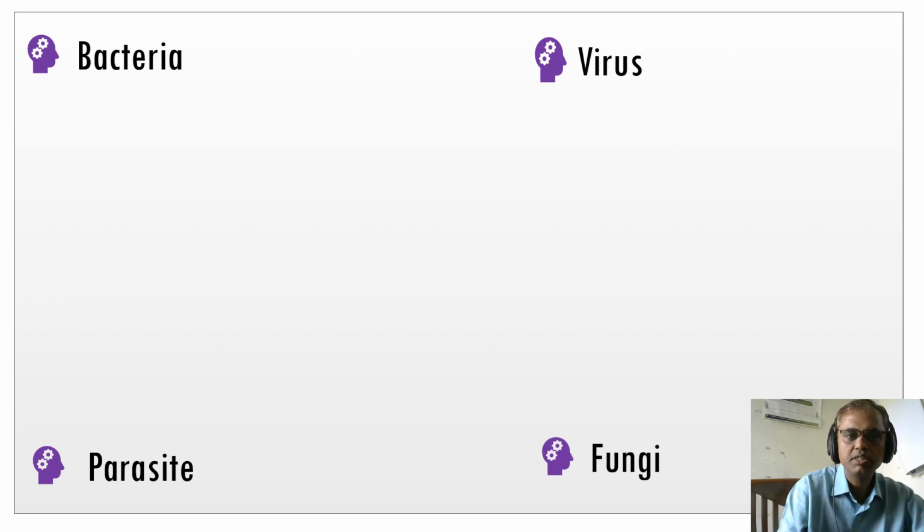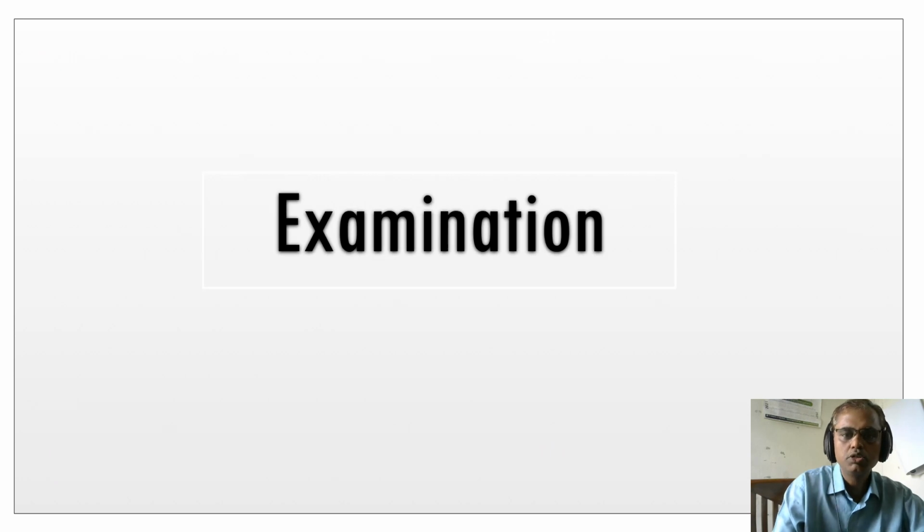So these are the four microorganisms which affect human beings. Human beings defend against these four microorganisms through one system, known as the immune system. That is also included in medical microbiology. So we are going to study these five branches of medical microbiology in the upcoming classes.